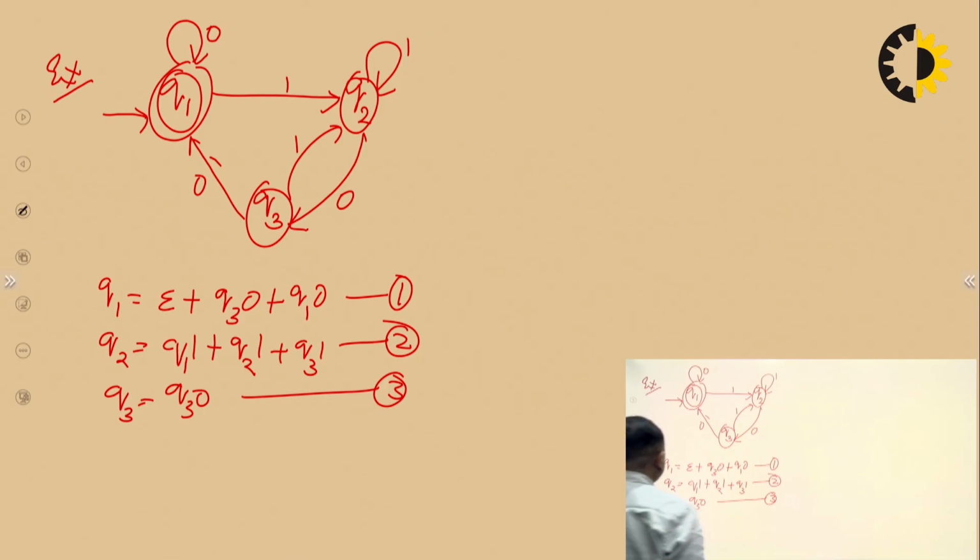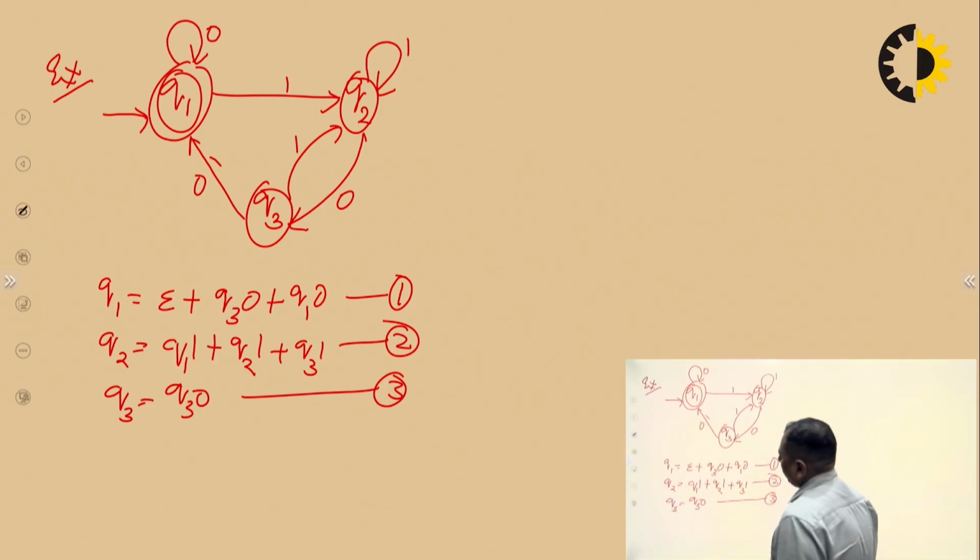Now what do we require there? We require the value of Q3 to solve the state Q1 expression or this equation.